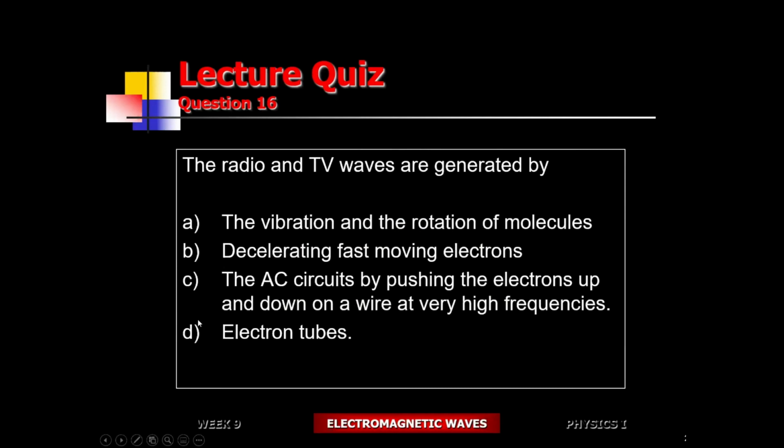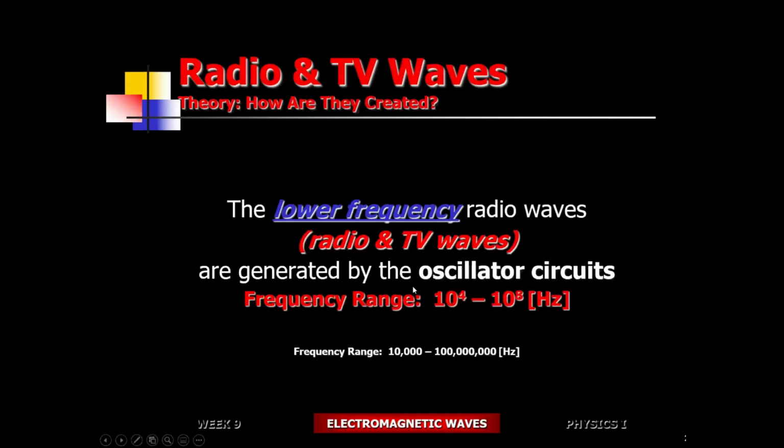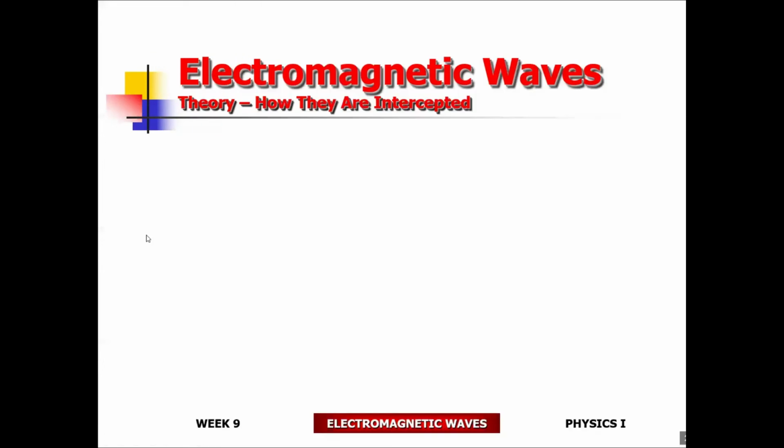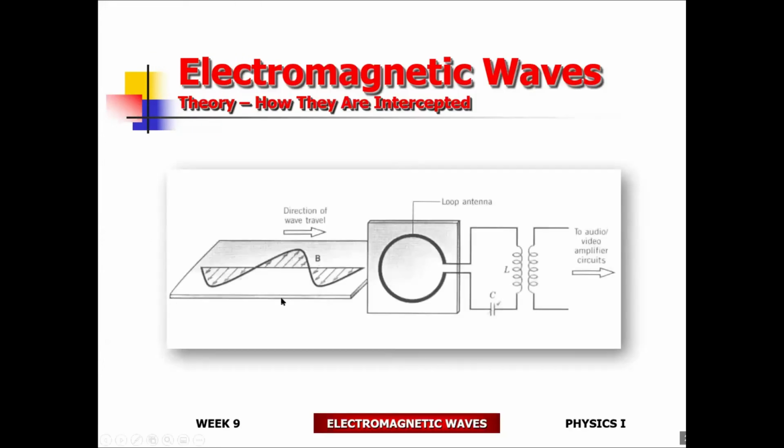All right, so the AC circuits, which means that you're pushing the electrons up and down inside a wire at extremely high frequencies. When we say high frequencies, it's going to be 10,000 to 100 million cycles per second. All right, so radio wave region.